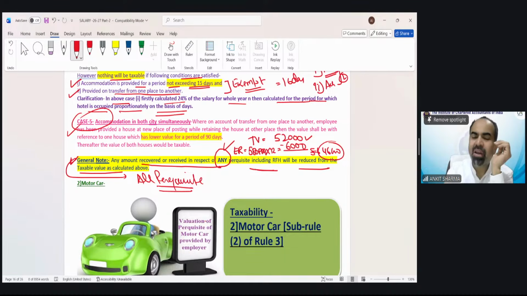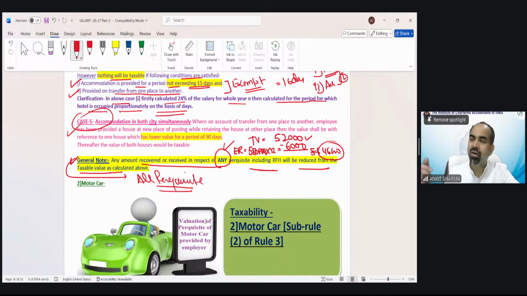So for any perquisite, whether it's this perquisite or LTC or the perquisites we are going to read in the next topics, if there is a taxable value, and if in the question it has been mentioned that there is a recovery of some amount from the employee, then that amount needs to be reduced, whether it's a medical perquisite or anything. Suppose I am an employer, and you all are employees. I say that I will provide you a perquisite of 10,000 rupees.